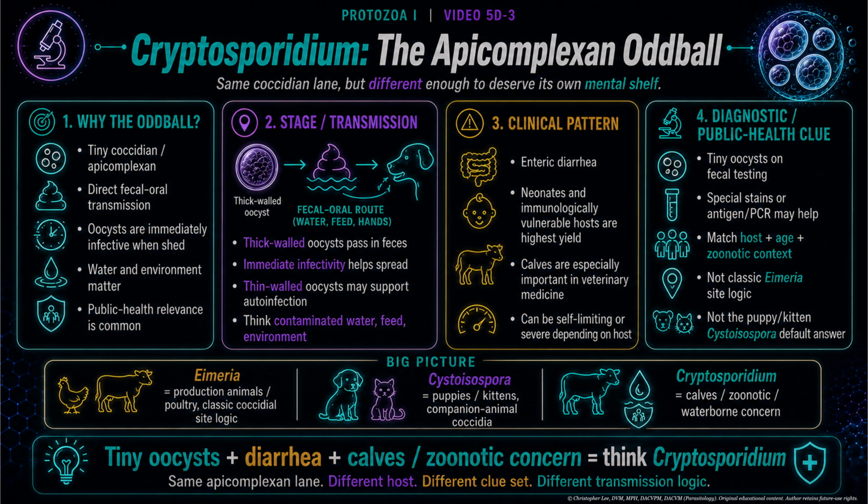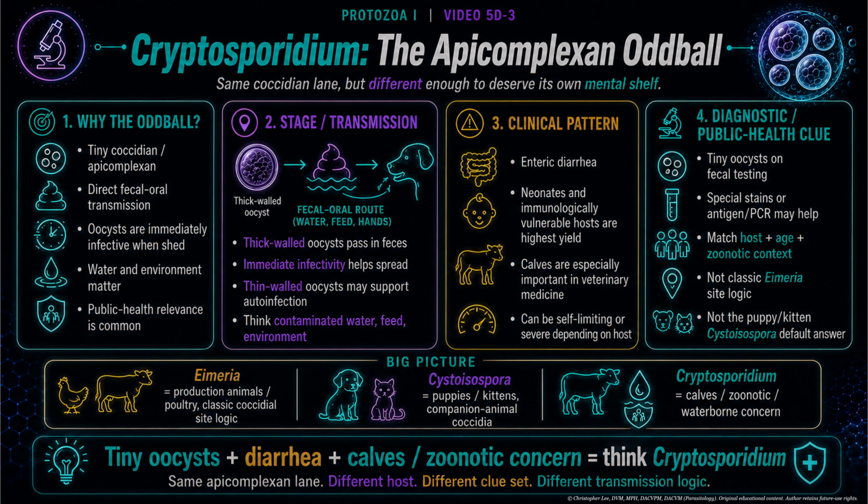Now we get to Cryptosporidium. The etymology is useful. Crypto means hidden, and sporidium points to a spore-like stage. So Cryptosporidium is basically the hidden little spore, which is a polite name for something that can cause a lot of diarrhea and public health trouble. The oocysts are tiny, and they're immediately infective when shed. Water and environment matter. This parasite is resistant to chlorine and is a leading cause of waterborne disease in the US and associated with recreational water activities.